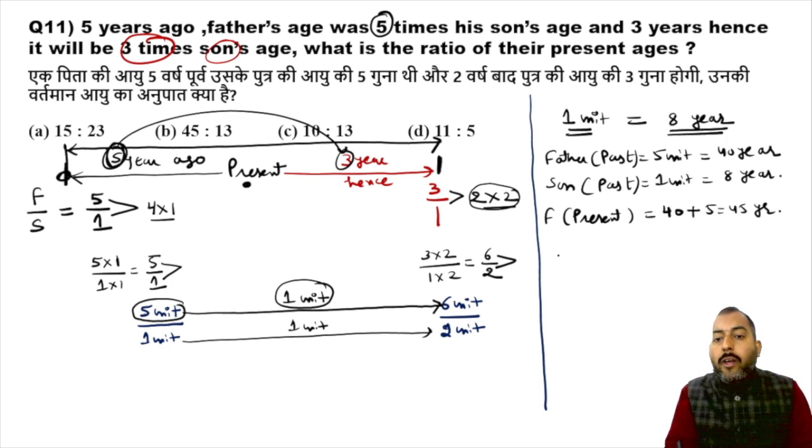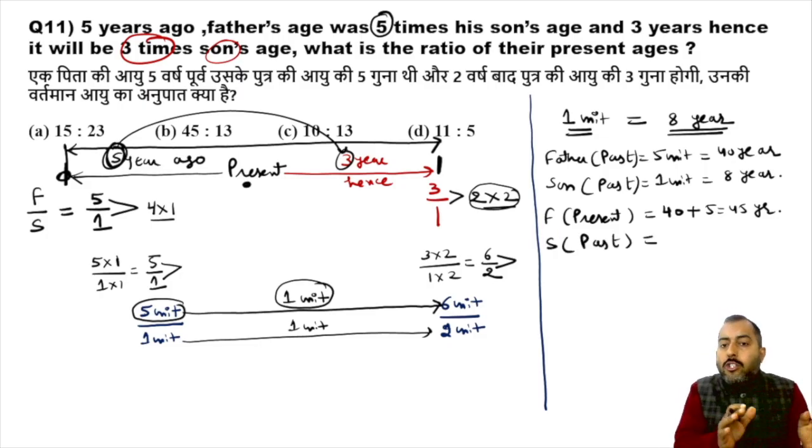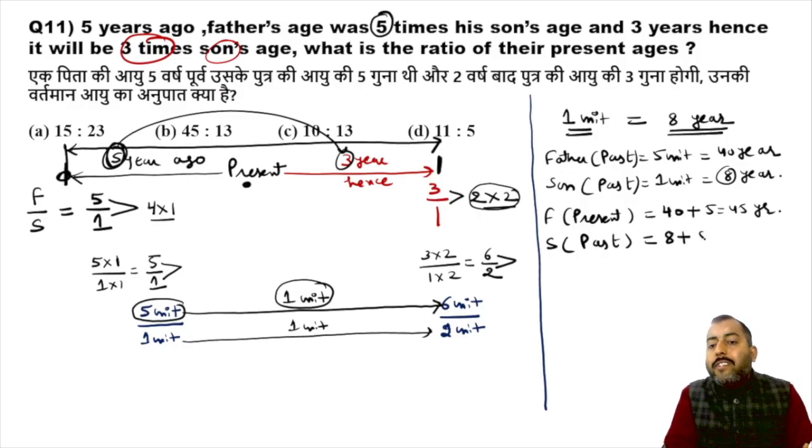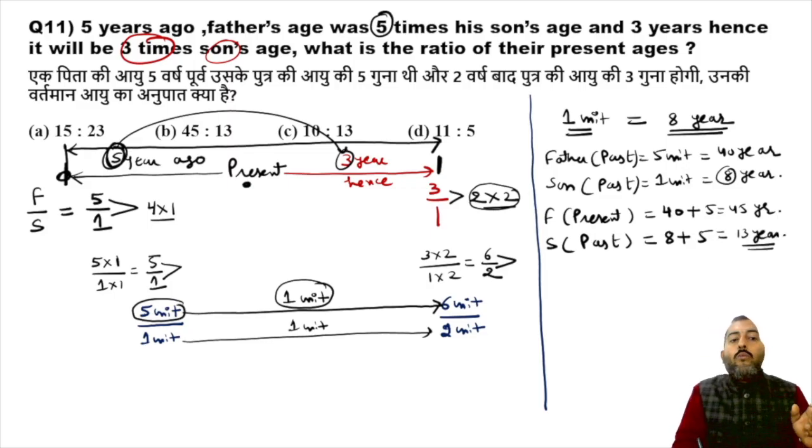In the past, the son was 8 years old, and the difference between past and present is 5 years, so presently the son will be 8 plus 5, 13 years old. And what is going to be the ratio of their present ages? The ratio of their present ages will be 45 to 13. All right. So this is okay.